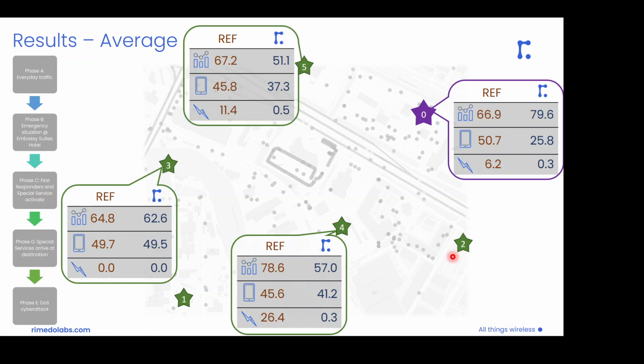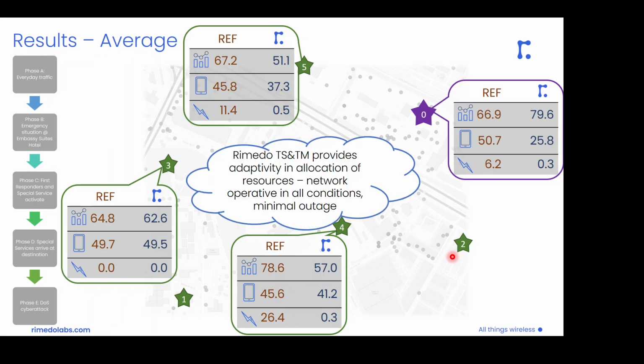Whereas the use of remedo traffic steering and traffic management gives us adaptivity and flexibility in allocation of resources, so we can serve the high priority UEs by the macro base station, whereas we are offloading all the other lower priority UEs to small base stations. And we have also the possibility to exclude the malicious user from accessing the network, which allows us to maintain the network operational in all situations. So we can say that we have the network operative in all conditions, and we experience only some minimal outage, mostly due to the detection delay of the cyber attack.